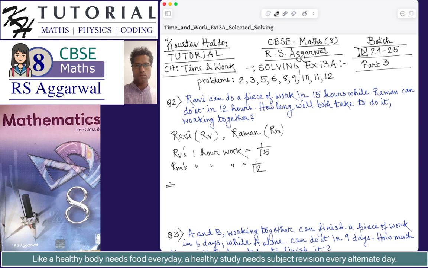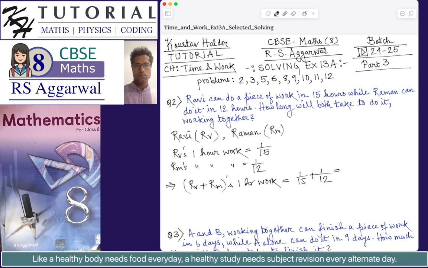So this implies that Ravi and Raman's together, if they work together, their 1 hour work, meaning the amount of work done in 1 hour, is equal to 1 by 15 plus 1 by 12.